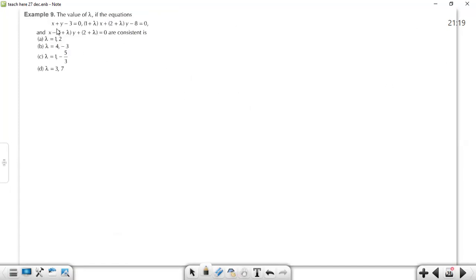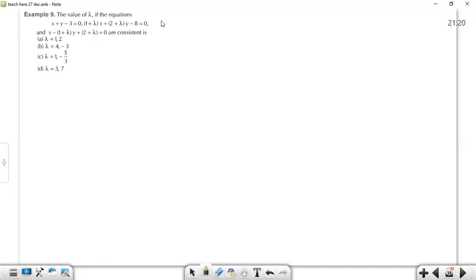So let's go to the next example. The value of lambda. If one equation with two variables, another equation with two variables, and another equation with two variables are consistent. So we have a system of three equations and two variables. Okay, and this system is given as consistent. Consistent means that there will be a certain solution for it.